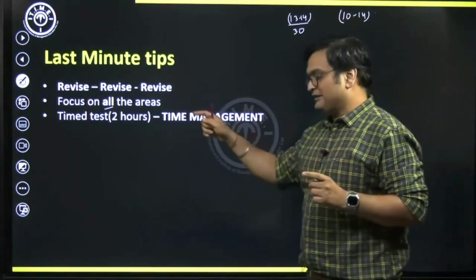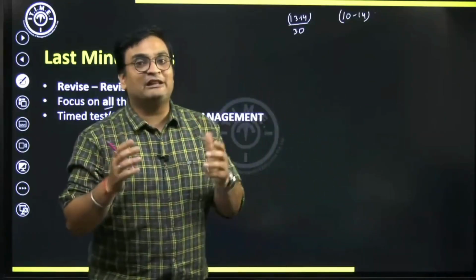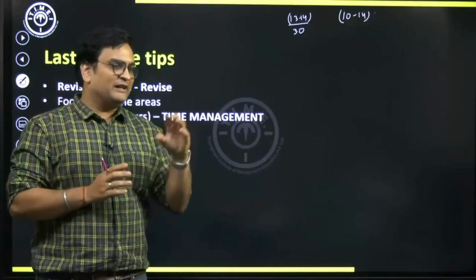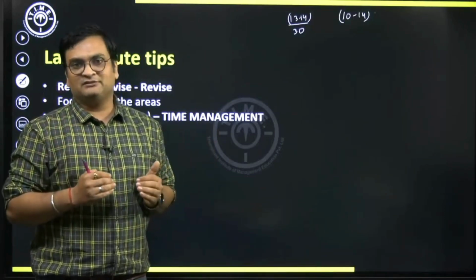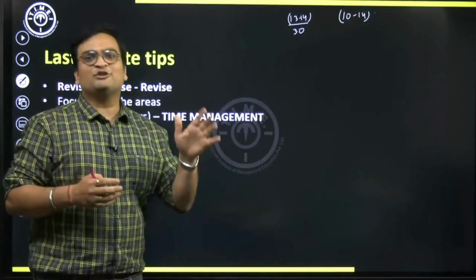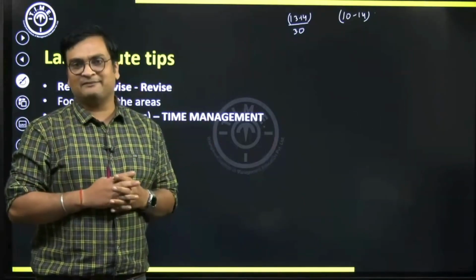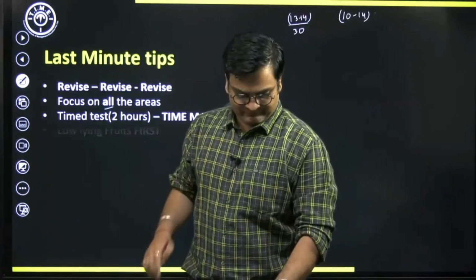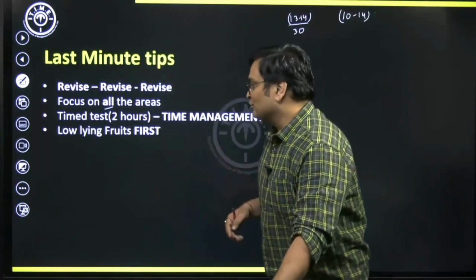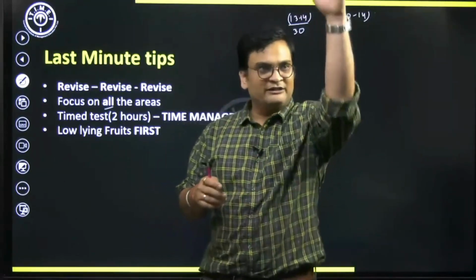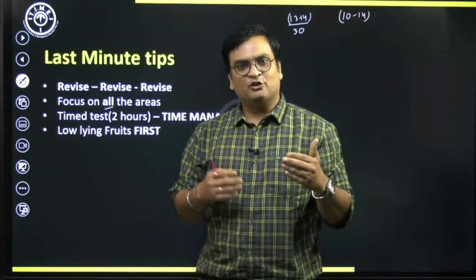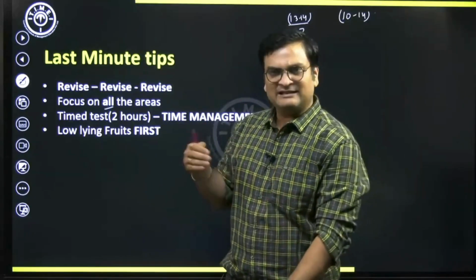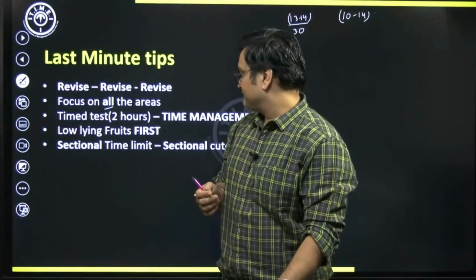So when I say it's a time test, so manage your time well, what I'm referring to is, don't waste a lot of time on a question coming from your favorite area. Since it's from a favorite area, I don't want to leave it, because I'm sure I'll get the answer. Even if you're sure, but it's going to take some time, please stay away. Of course, low-hanging fruits first. When you're going through the questions, don't go in order. Go for the questions that you think you can cover easily. Easier questions first.